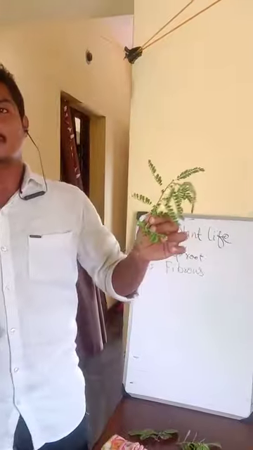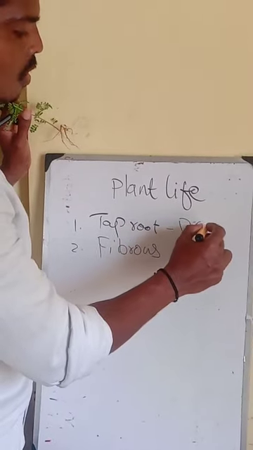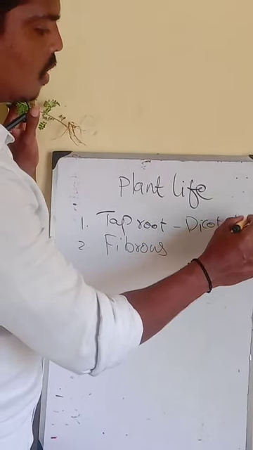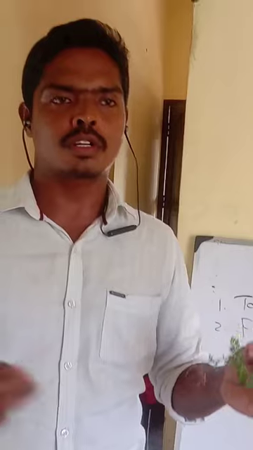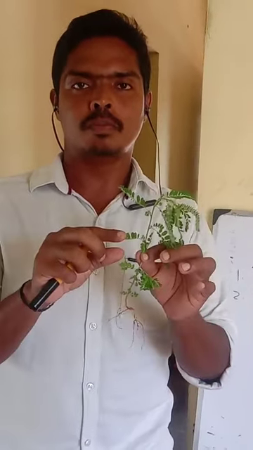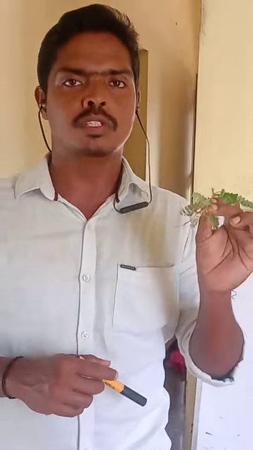Coming back to taproot, an example for taproot is all dicotyledon plants. Dicot plant. So what is meant by dicot? If you are splitting the seed into two, for example groundnut, while you are eating groundnut, we can split the groundnut seed into two. Any seed which can be split into two is called a dicot. Such plants contain the root which is taproot. Example: groundnut, then mango, apple, all the fruits which we eat.